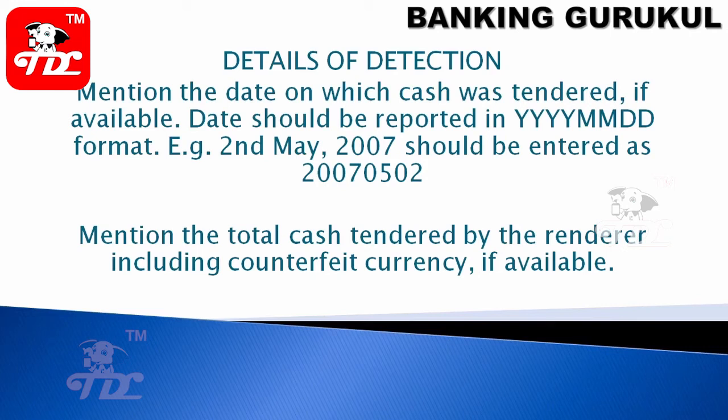Mention the total cash tendered by the tenderer, including the counterfeit currency, if available. For example, you find some 1000 rupee fake notes out of 1 lakh rupees. You have to mention 1 lakh, and also the counterfeit currency amount.